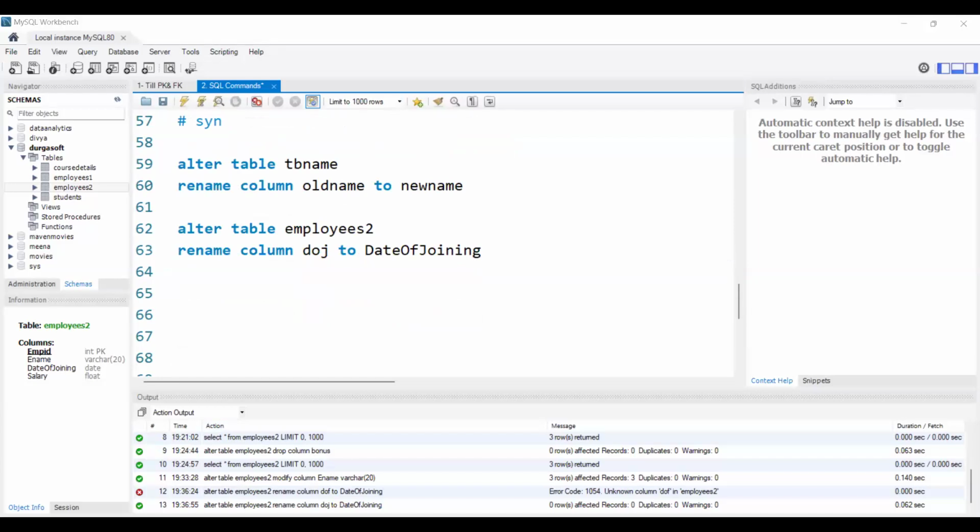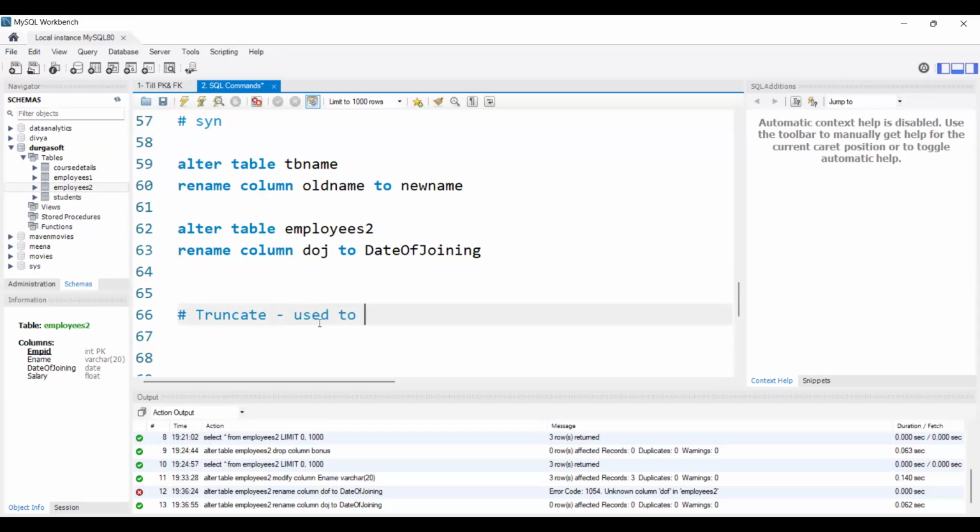So what is left over? We finished create, drop, and alter. Next comes truncate. Truncate is a command. What will we use it for? Truncate will delete the complete data from the table, but it will keep the structure as it is. First, let me write it, then I will explain.